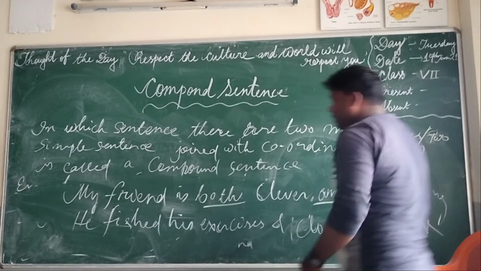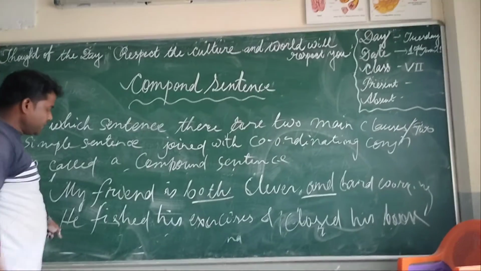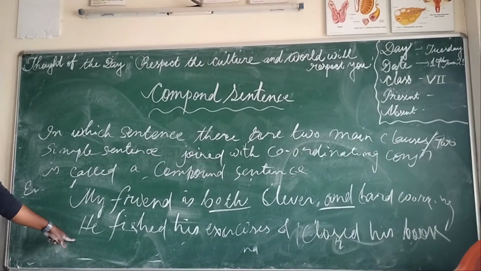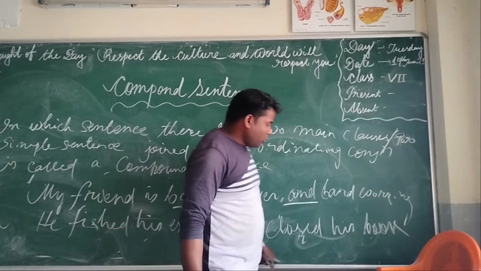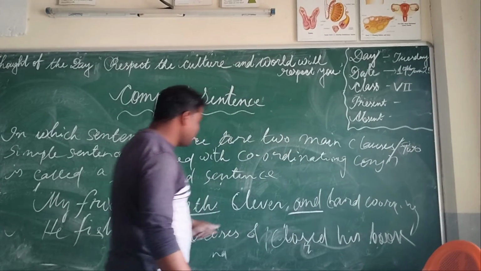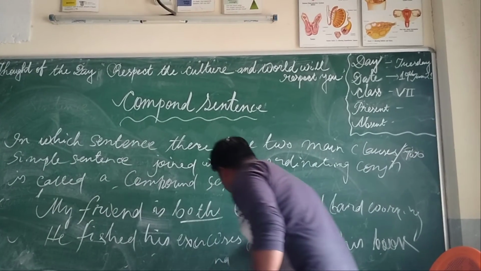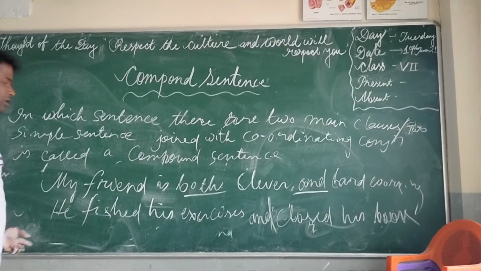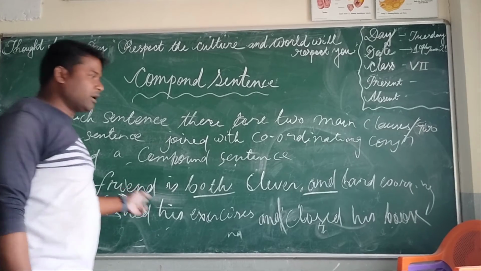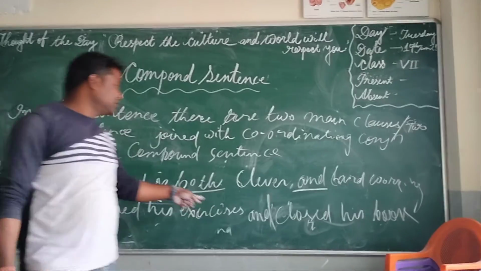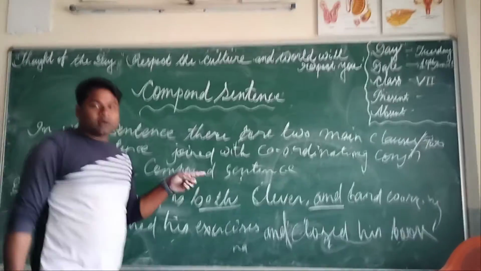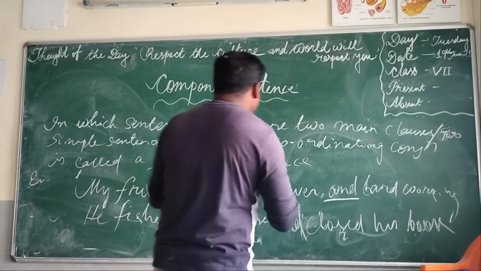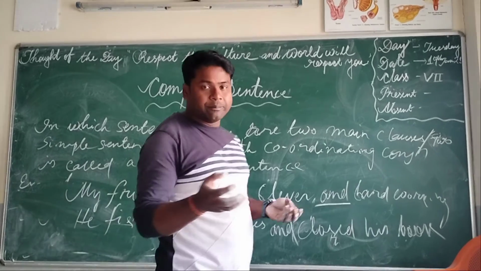Here, he finished his exercise is a main clause, and he closed his book is also a main clause, joined with the conjunction and. And is one of the FANBOYS conjunctions you have known, A for and. This is a coordinating conjunction, so these are examples of compound sentence.